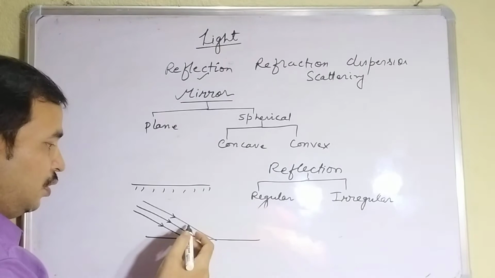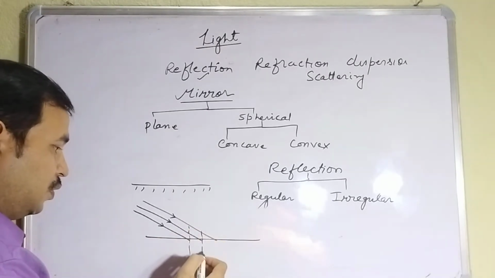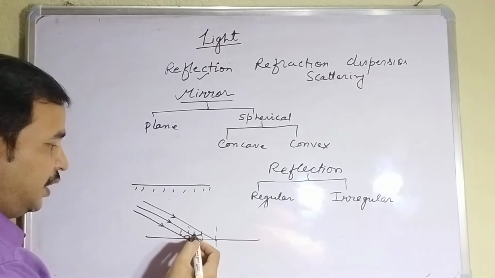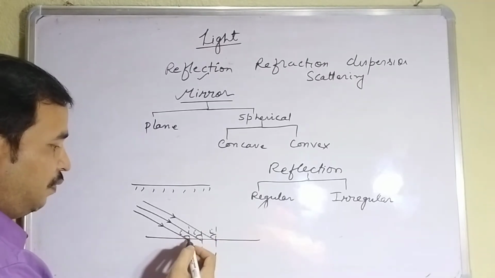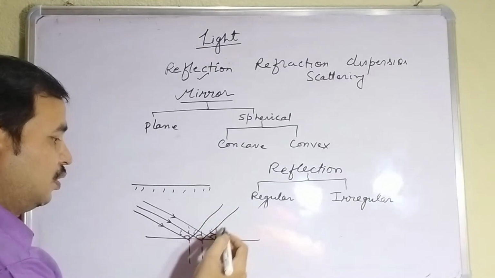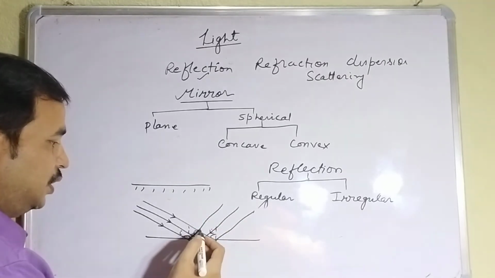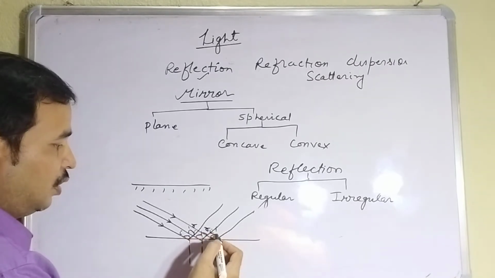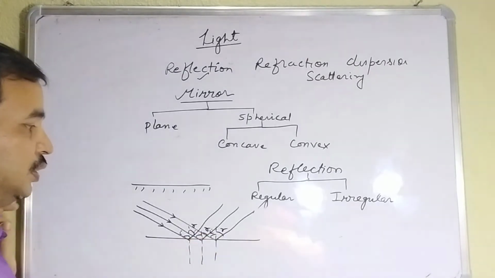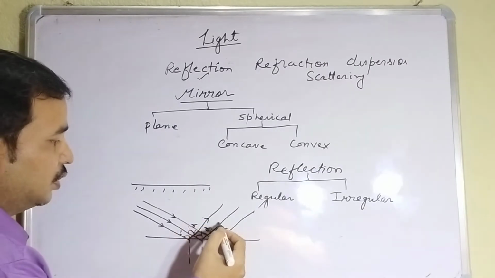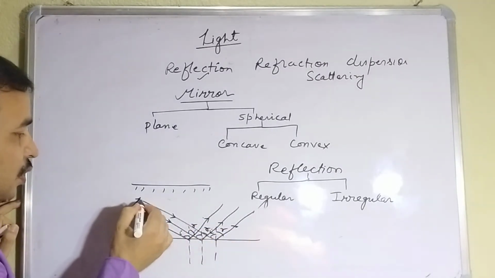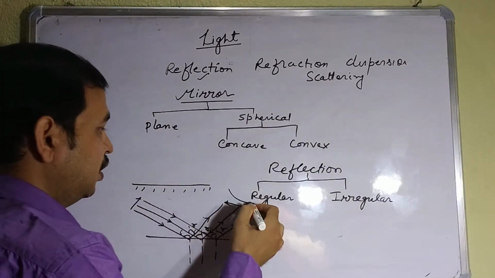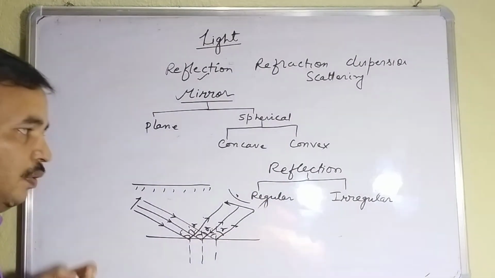If all are incident at angle i, then after reflection also they will be parallel, and this angle after reflection will be r, this will also be r, and this will also be r. This is regular reflection. So if some object is here, you will get a clear image of that object if you are seeing from here. So this is the meaning of regular.